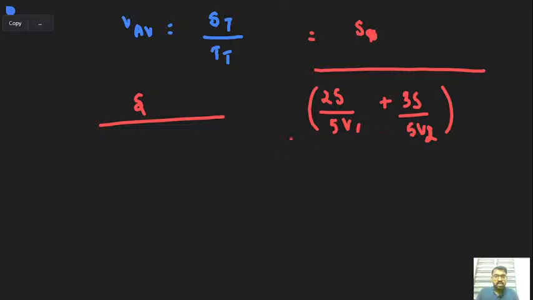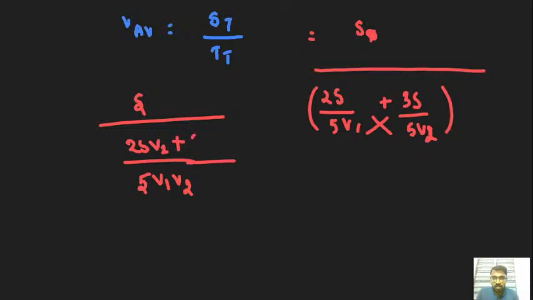The LCM is 5 v1 v2, and cross multiplying, we get 2s v2 as well as 3s v1.